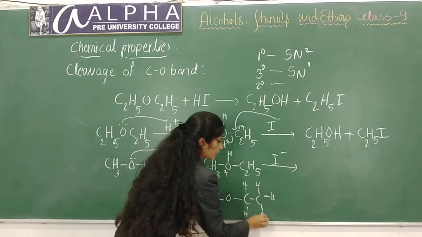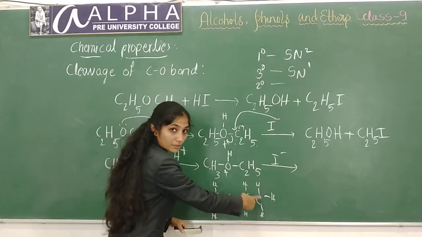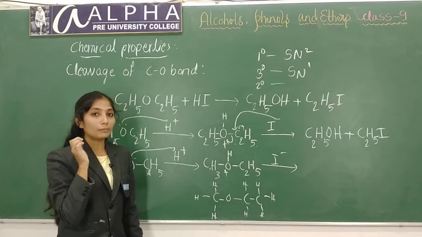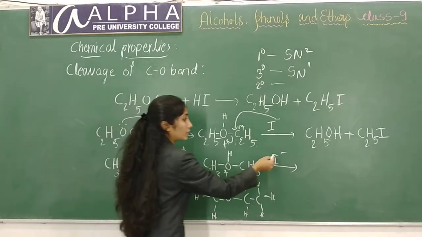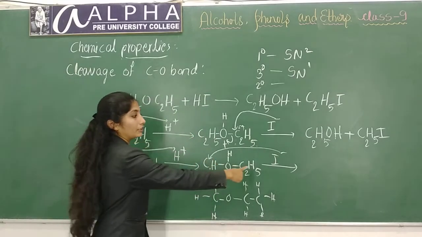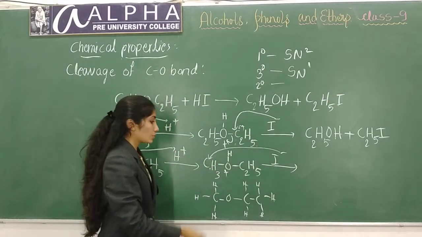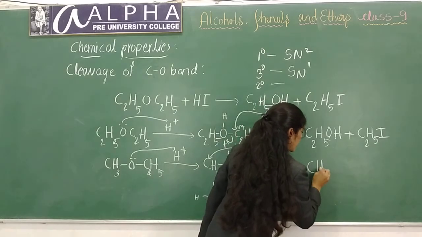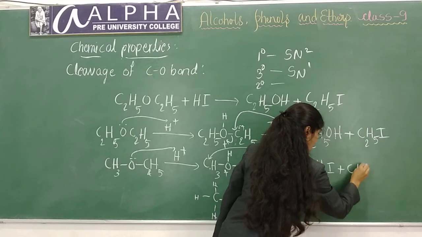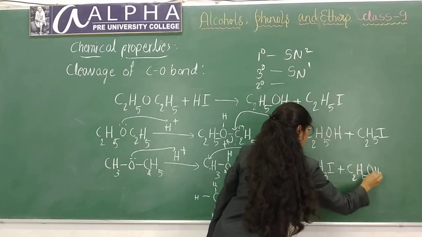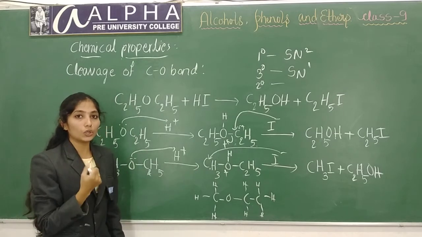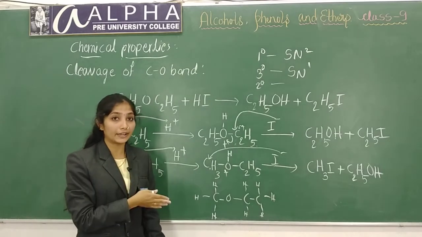This side is sterically hindered. A bulkier group is present on this side. Iodine will always attack from the less hindered side. So this iodine will attack on this carbon atom. Iodine will attack on the methyl group. So this forms CH3I plus C2H5OH. So in the case of the SN2 mechanism, the nucleophile will attack from the less hindered side.